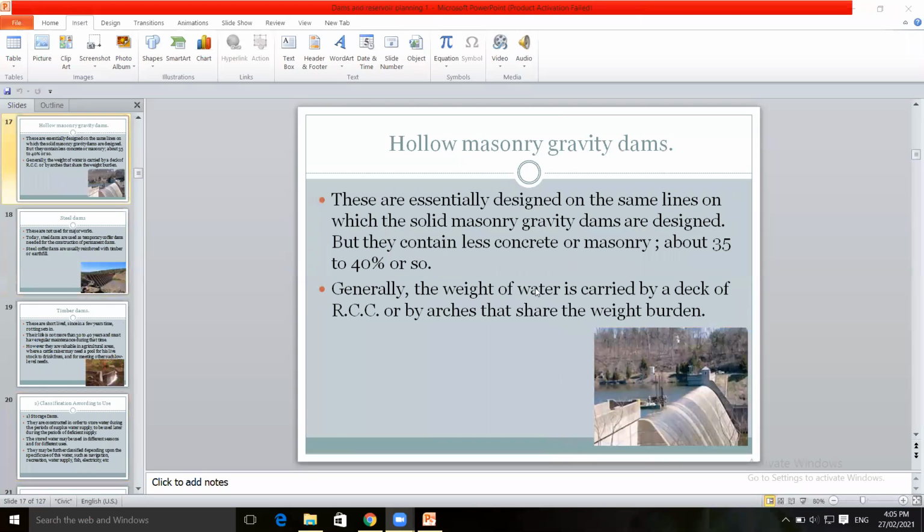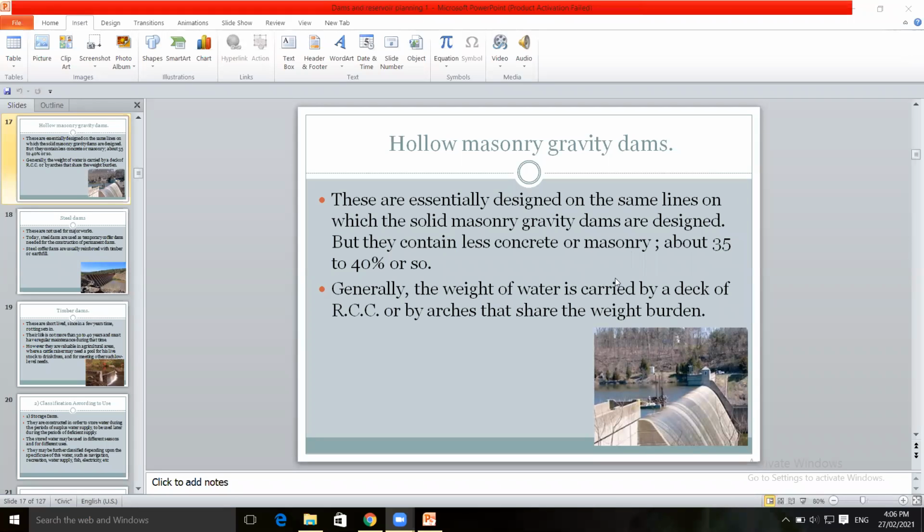Then hollow masonry gravity dams. We have seen the solid masonry gravity dams, concrete dams. These are essentially designed on the same lines on which the solid masonry gravity dams are designed. The design is the same, but they contain less concrete or masonry.